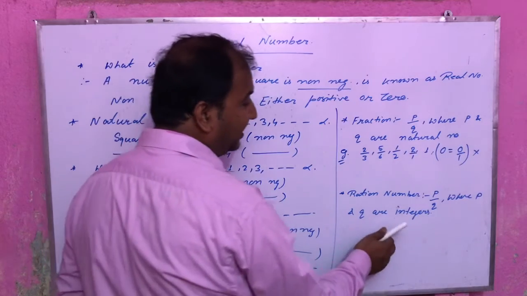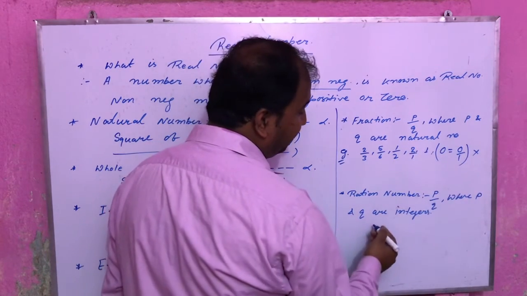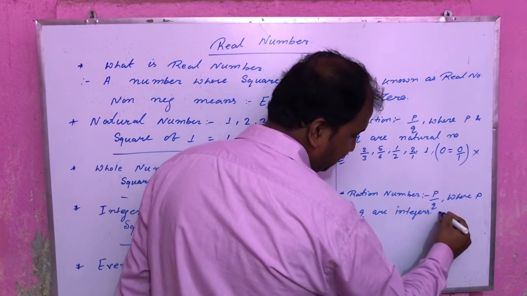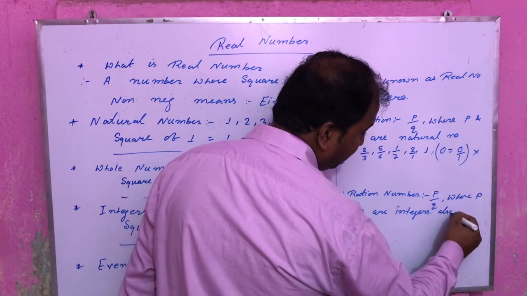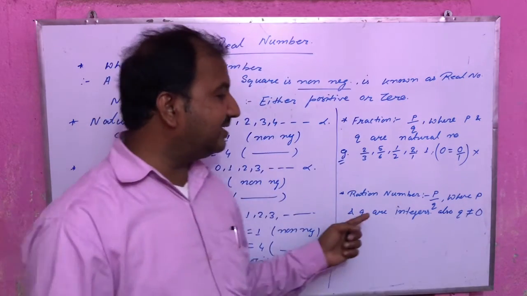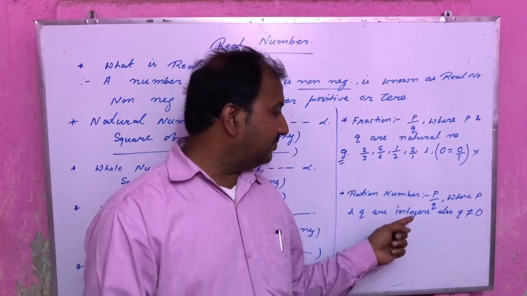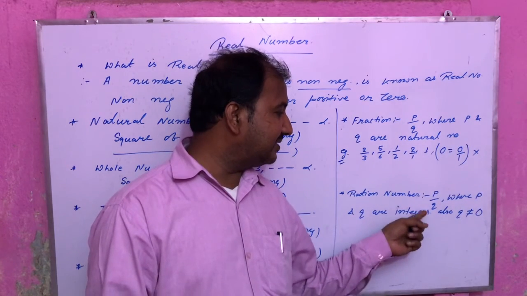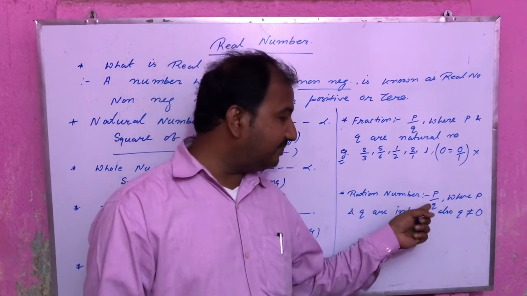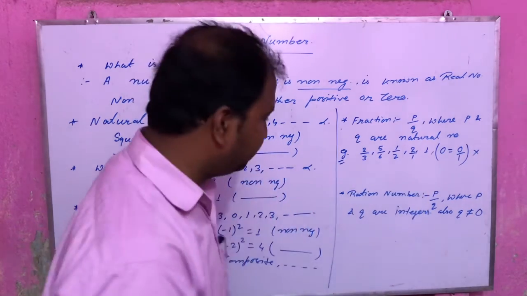Similarly, just go over here. A number which is written in the form of p by q, where p and q are integers. Also, q must not be 0. Actually, integers have 0 also, but it is mandatory that at the place of q, 0 should not be there.